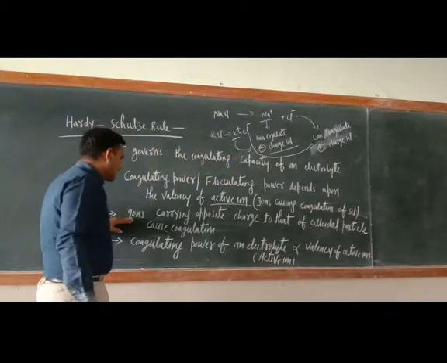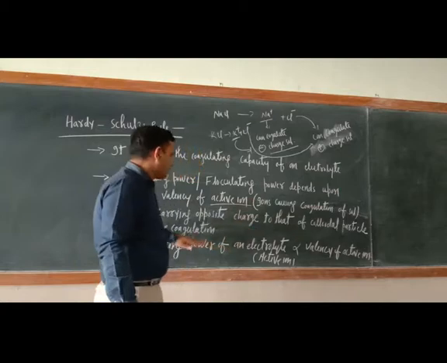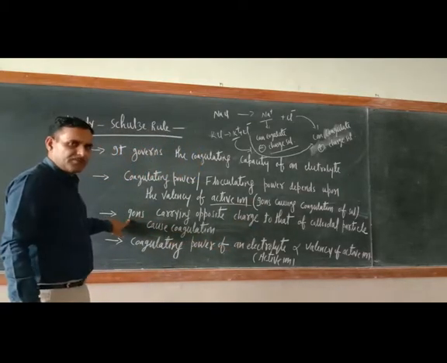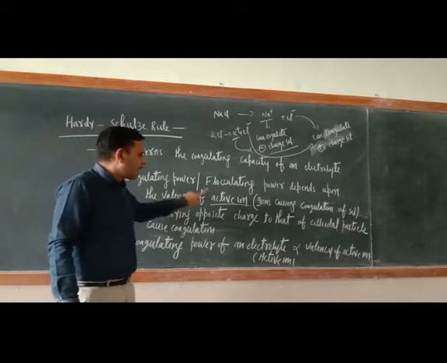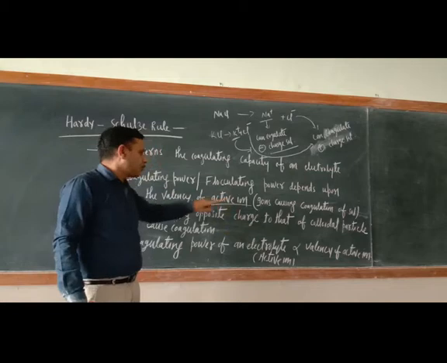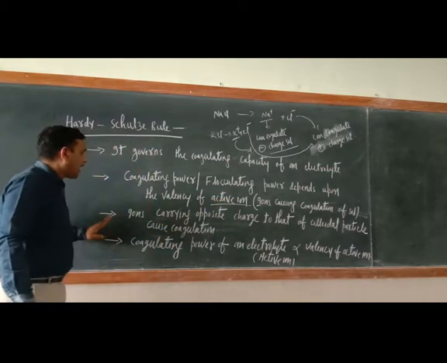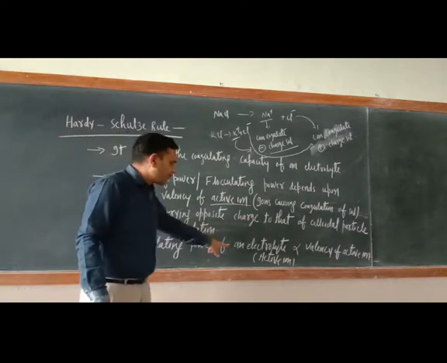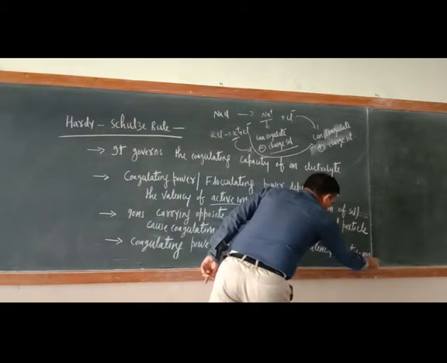What is the next one? Ions carrying opposite charge to that of the colloidal particle cause coagulation. So here further clarification is given. Actually, Hardy's rule is the last point only: the coagulating power of an electrolyte is directly proportional to the valency of the active ion.